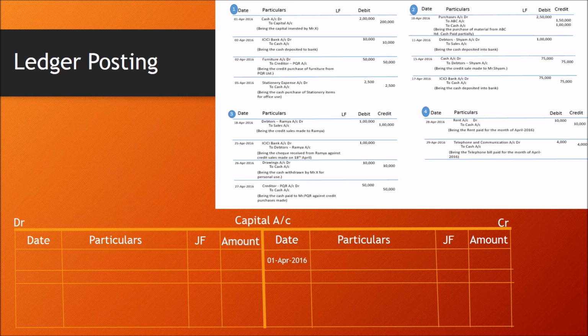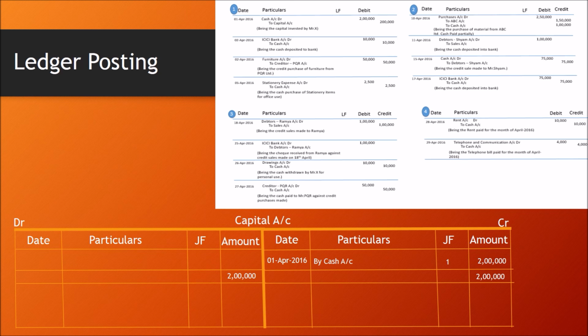1st April 2016 as transaction date, by cash account, journal folio 1 and amount is 2 lakh, and there is no other transaction. I am going to total this capital account. Balance is 2 lakh on the credit side. Debit side also should be 2 lakh at the month end.